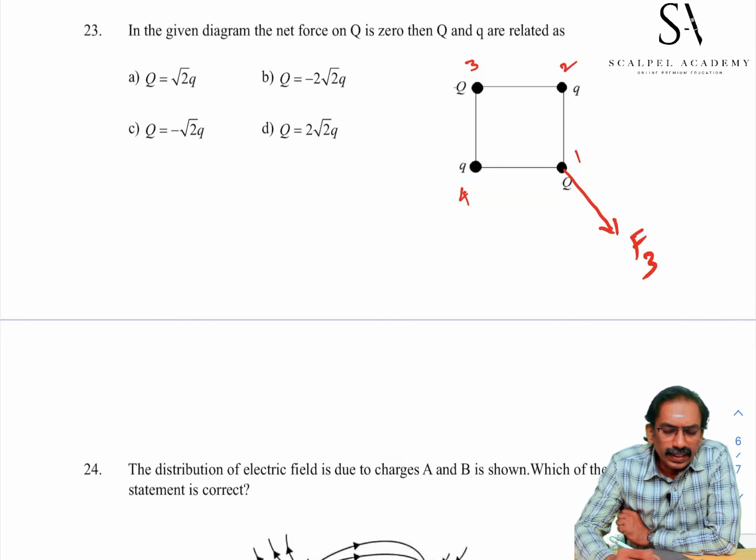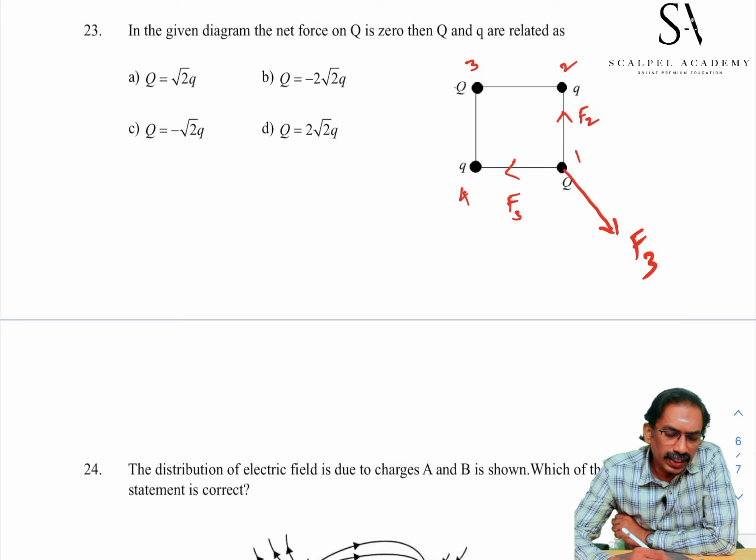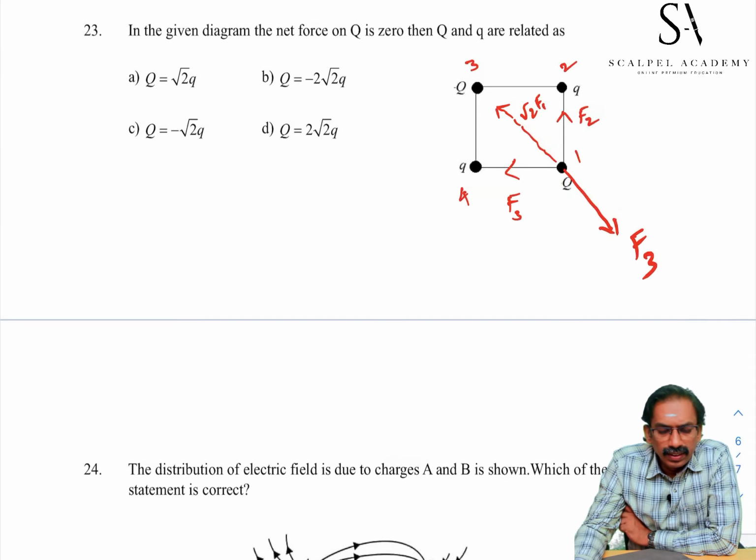Third charge, second charge. Capital Q and small q must attract. So, this is the force F2. So, small q and capital Q must be unlike charges. Why? Because then only the resultant force will be opposite to F3. This resultant force, root 2 F1, will bisect this angle between F1 and F2. It will act along the diagonal.